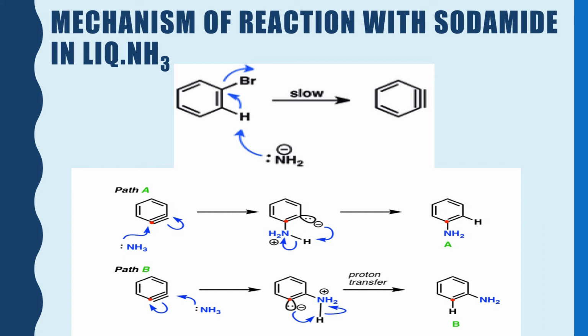In the first step, what is happening? The Br minus has left the system, giving rise to the formation of a benzyne complex. But students, you may see in the diagram that between the two carbon atoms a pi bond like bond is formed. Actually, that bond is not exactly a pi bond, but a very weak bond.